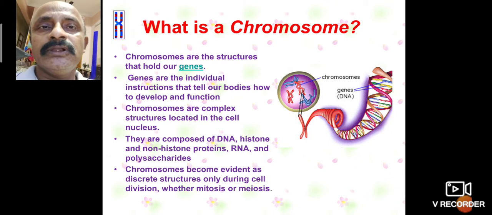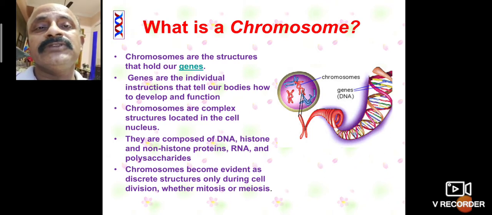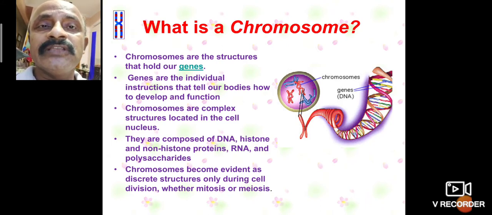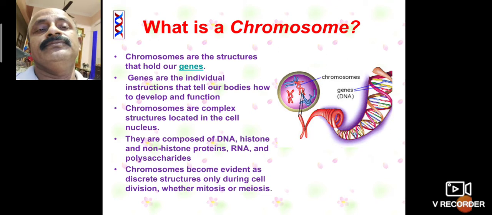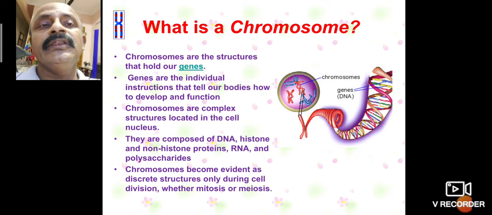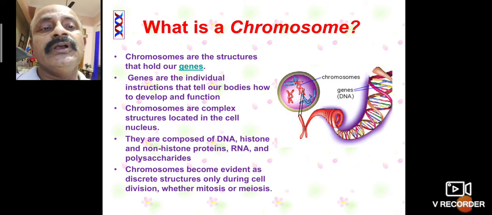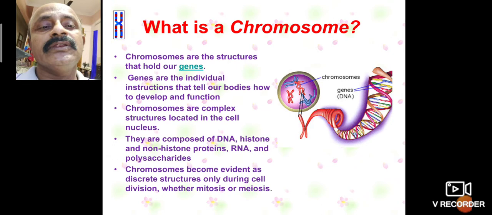The basic part is called a chromatid. In the chromatids, chromonema filaments are there. The chromonema filaments, which have a thread-like structure, are called DNA. The DNA is present in the genes. Chromosomes are composed of DNA, histones, non-histone proteins, RNA, and polysaccharides.